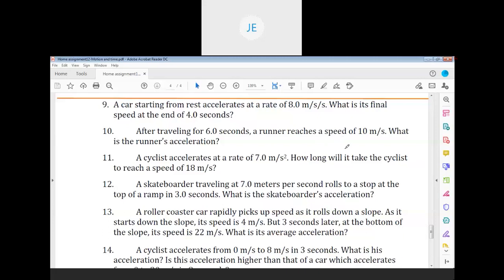Sir, v minus u by a. That's it. So a is 7 meter per second square, u is 0 and v is 18 meter per second. So 18 by 7. So that will be the answer. Around 2.5 you will get.